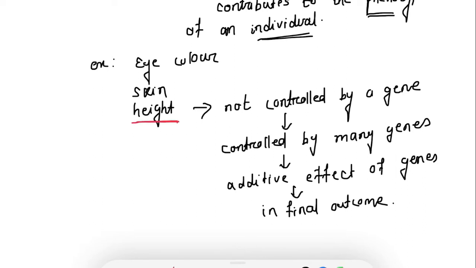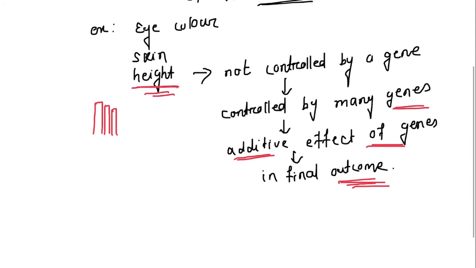Okay, so poly means many genes. So for a single phenotype, let's say human height, in a population you will find many different heights, right? And each individual differs by a fraction of a cm. This is because human height is controlled by many genes, and the final outcome depends on the additive effect of each gene. Each gene makes a small contribution to the final outcome. Here we are not talking about the masking effect.